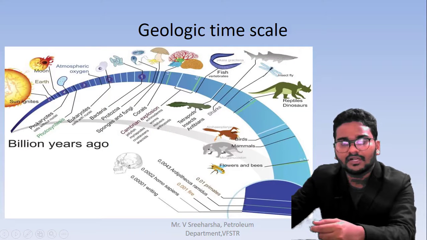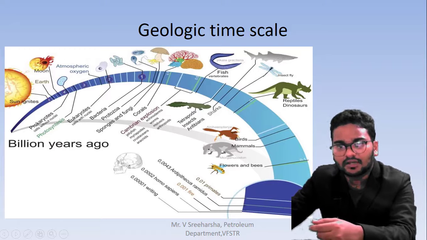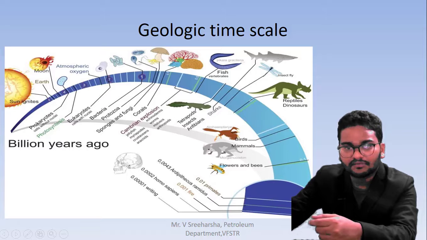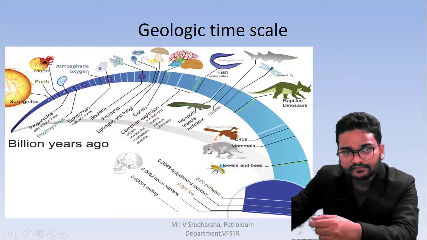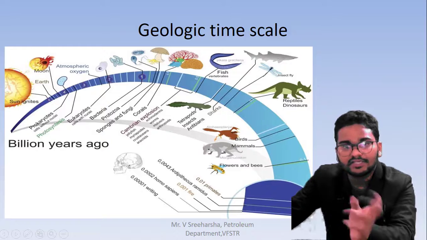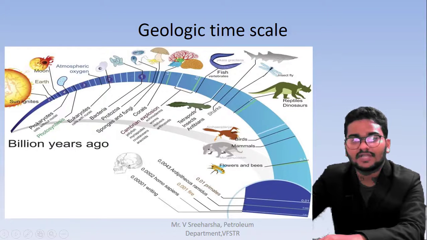This is according to the fish. Then arthropods, fungi, corals, sharks, reptiles, everything formed. Here you can see the Homo sapiens, which are formed at 0.002, that means that many million years ago. This is the total geological time scale, which has happened over that time.